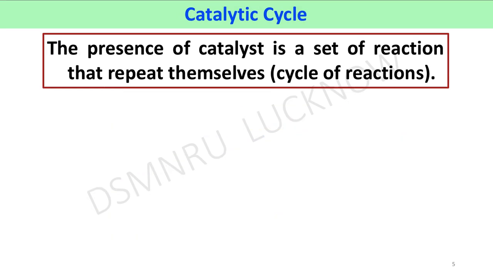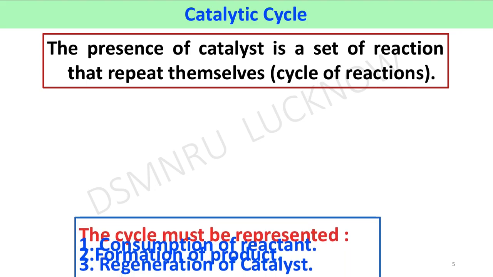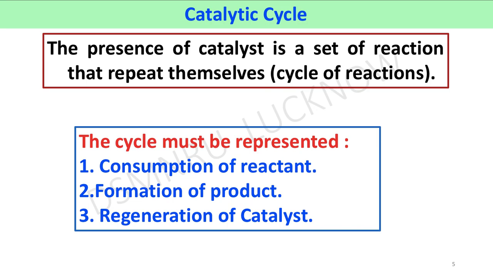It is a catalytic cycle. In the presence of a catalyst, there is a set of reactions that repeat themselves in a cycle. Its cycle must represent: first, the consumption of reactant; second, the formation of product; third, the regeneration of catalyst.